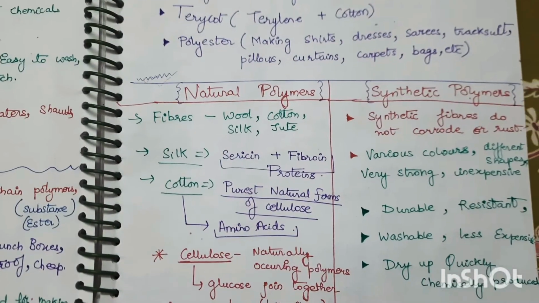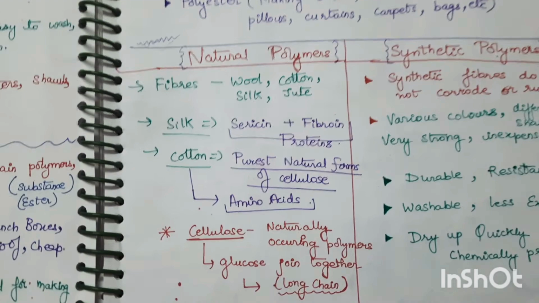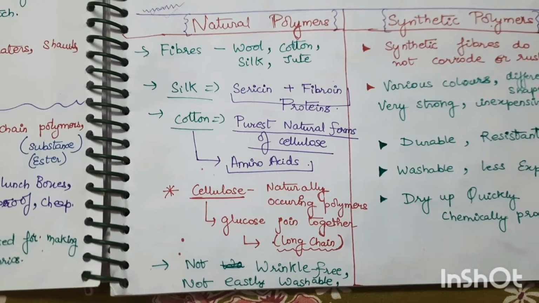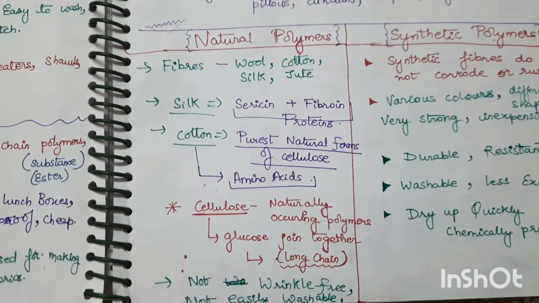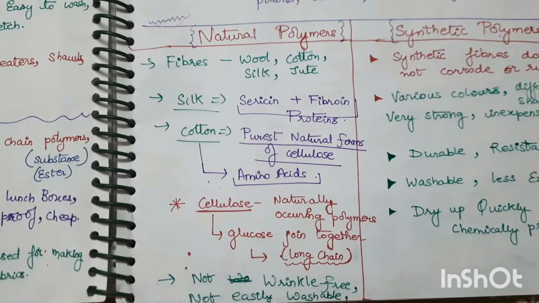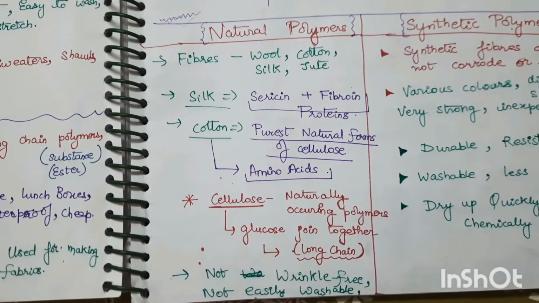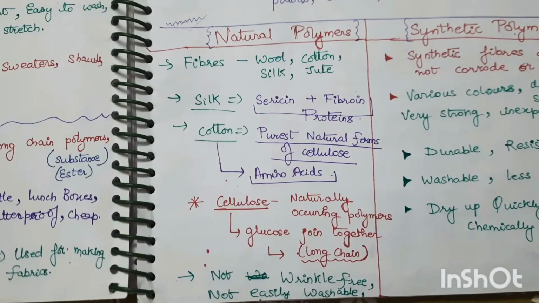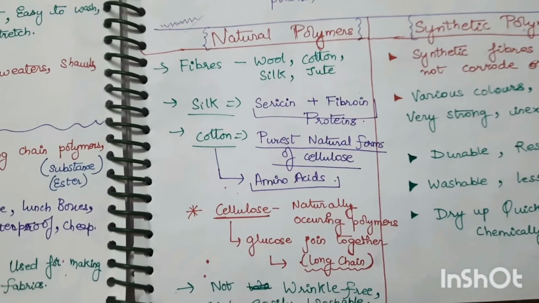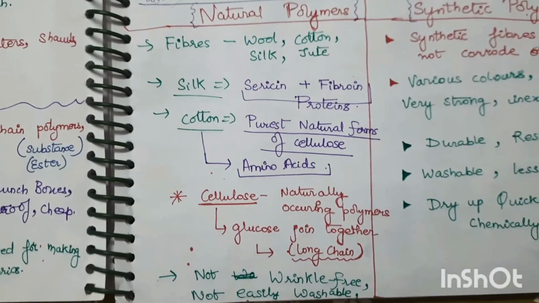Okay, now next is natural polymer and synthetic polymer. The natural polymers are fibers like wool, silk, cotton, jute, which are extracted naturally. Silk is sericin plus fibroin protein. Cotton is the purest natural form of cellulose. The cellulose is a naturally occurring polymer that is joined together to form a long chain of polymer. So it is a long chain of glucose joined together forming cellulose.